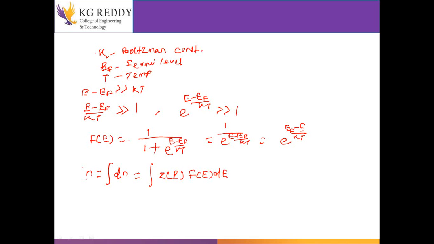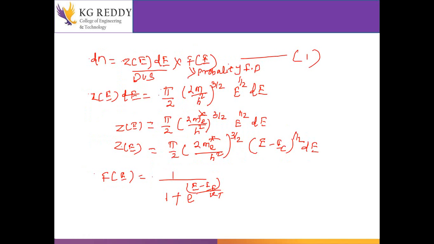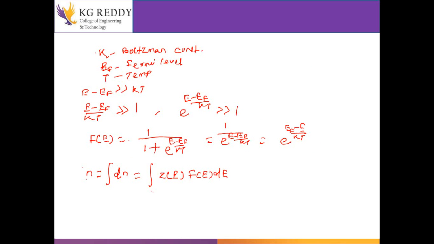What will be the limit here? The energy limit starts from the conduction band, from EC up to infinity. So I will put the limit EC to infinity.